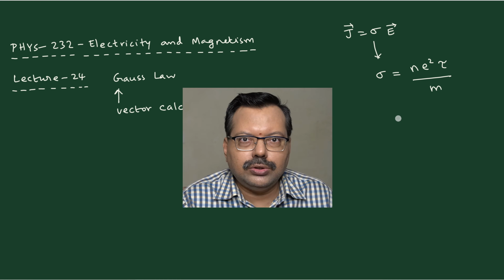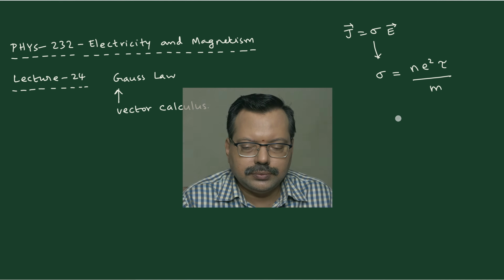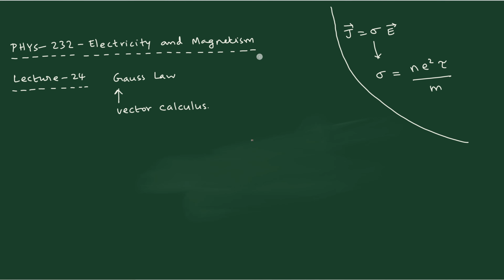Let us go to the board and see the details. Coming back to the previous class, we have already seen what is meant by Gauss law. We have derived the Gauss law, and if you remember, we established this equation, namely the divergence of the electric field is equal to rho by epsilon naught. This equation we have derived.